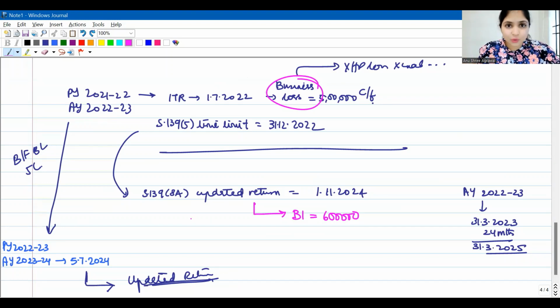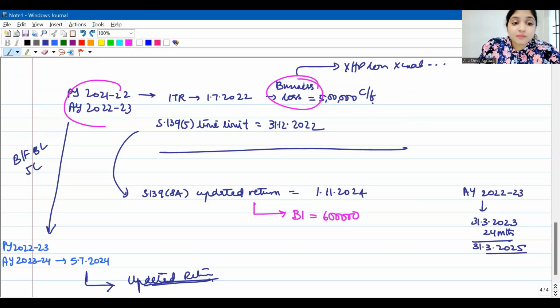Now under 139.8A only I have an option. Under 139.8A, on 1st November 2024, within 24 months from the end of the assessment year, the assessee is filing an updated return. The earlier return was a loss return, the updated return is an income return. This is allowed. Updated return should not be a loss return. Yes, it's an income return. I am declaring income of 6 lakhs.